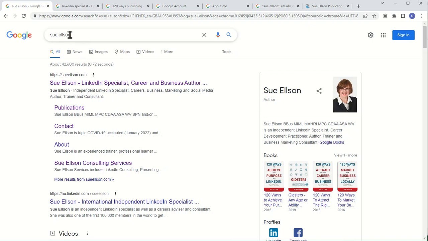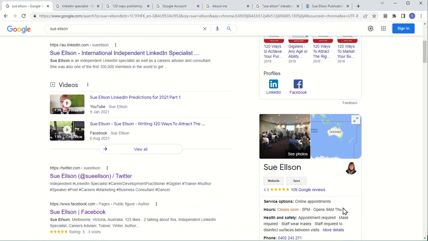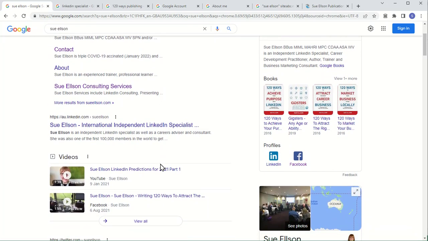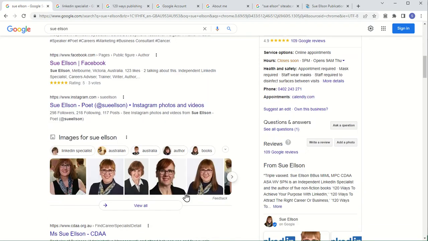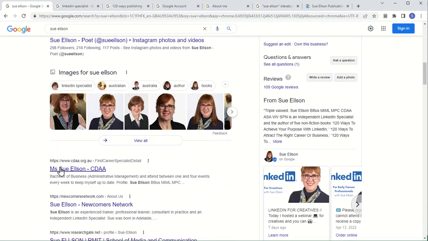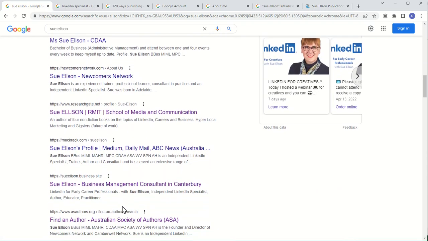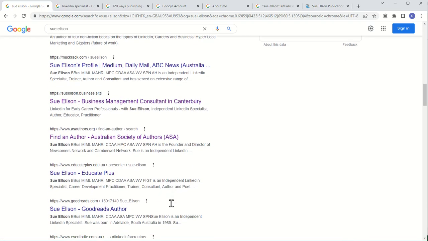So first of all, if you Google my name, you can see I have my Google author profile here on the right. And if we scroll down, you can see my Google My Business profile, now also called your Google Maps profile. And you can see that every link on the first page of Google search results is something that I've created. My LinkedIn profile, my Facebook, Instagram, there's photos that have been found of me, my profile on the Career Development Association of Australia website, my first website, Newcomers Network. I'm on ResearchGate, Muckrack, my Google free website, Australian Society of Authors profile, etc., etc., etc.